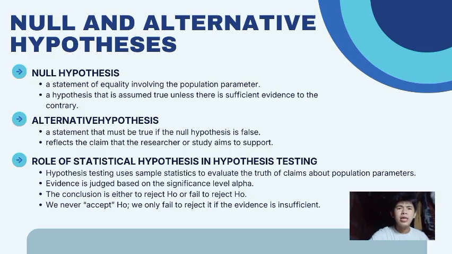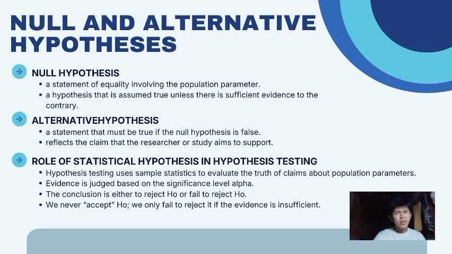So now let's proceed to the alternative hypothesis. The alternative hypothesis is a statement that must be true if the null hypothesis is false. And it reflects the claim that the researcher or study aims to support.